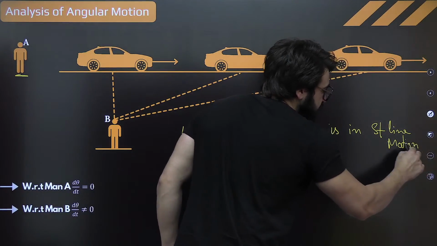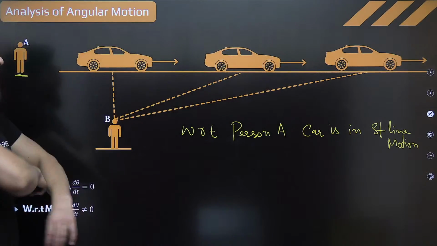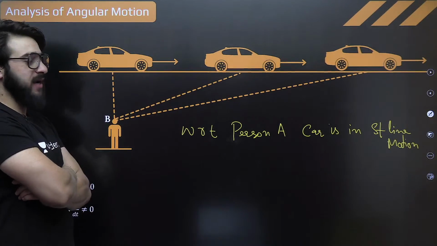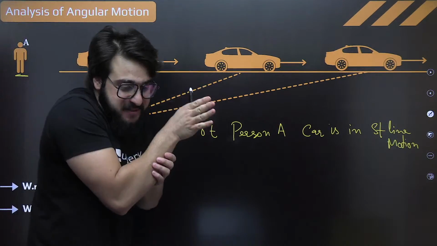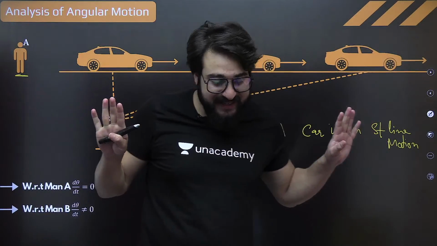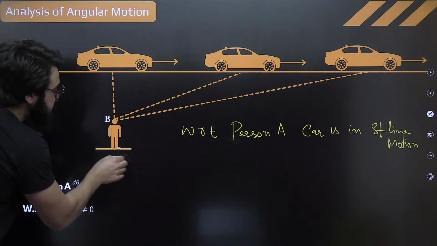Any sort of confusion in this one? No. Because he is basically keeping his eye on that particular car like this. He doesn't have to basically tilt his face. Yes, exactly. Linearly, 100%.